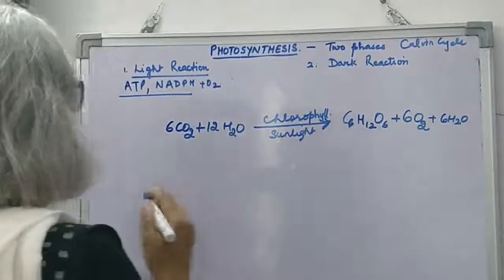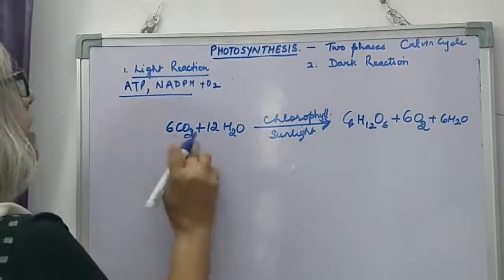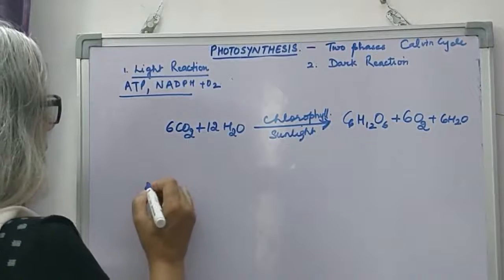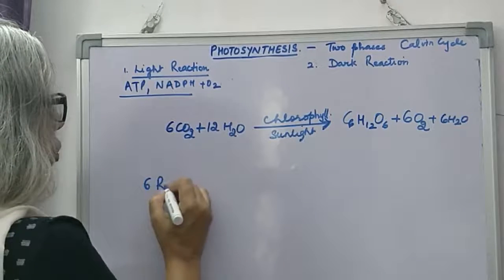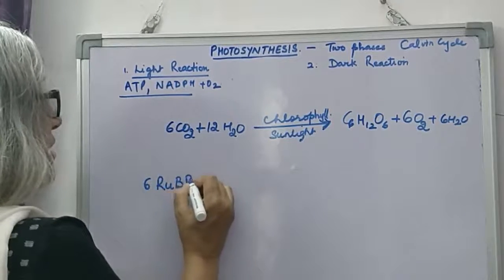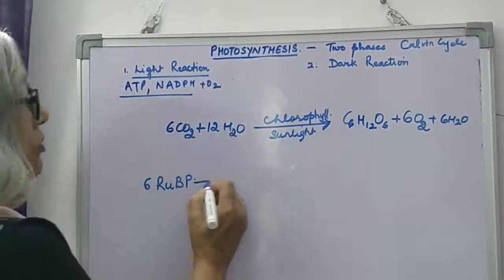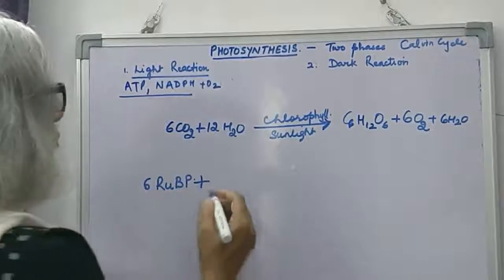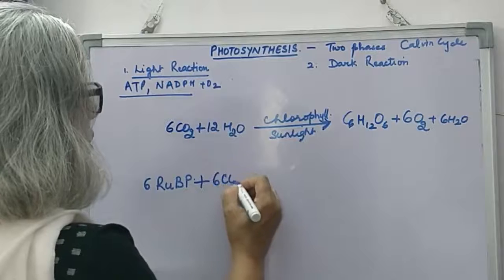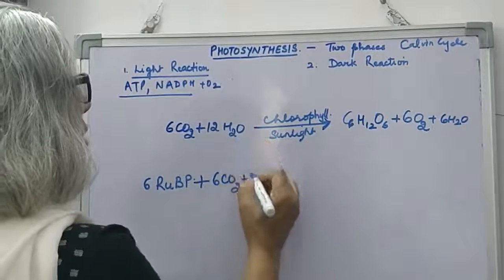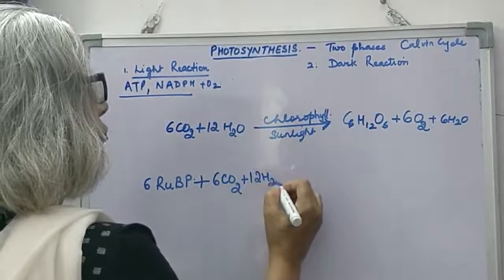If we expand this equation, we have seen carbon dioxide reacts with RuBP, which is regenerated at the end. So 6 molecules of ribulose 1,5-bisphosphate combine with 6 molecules of carbon dioxide and 12 molecules of water.